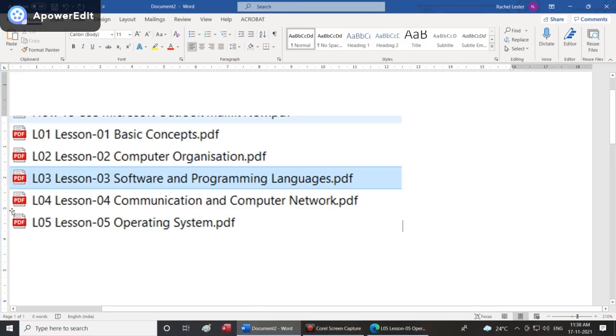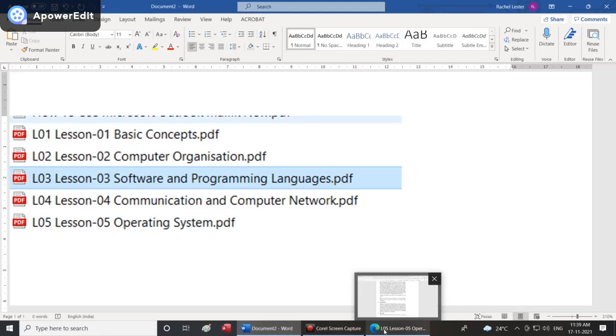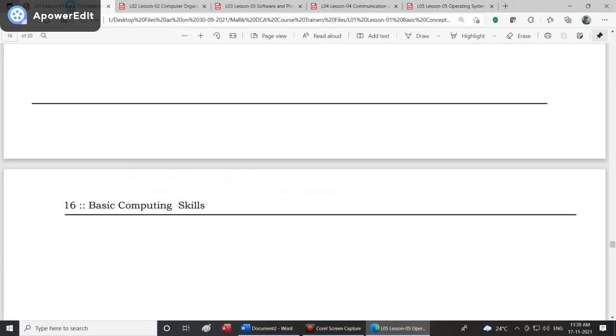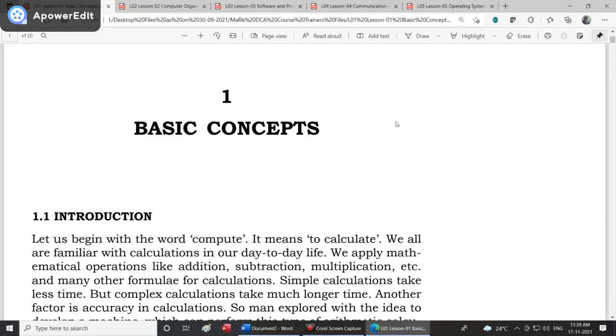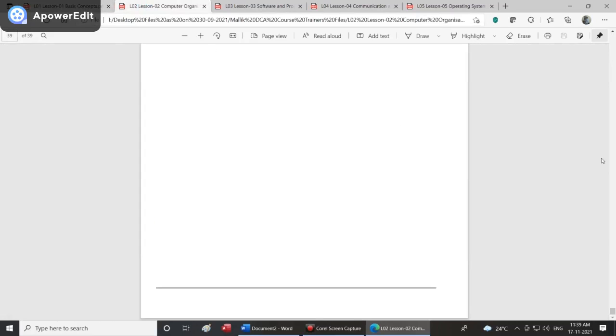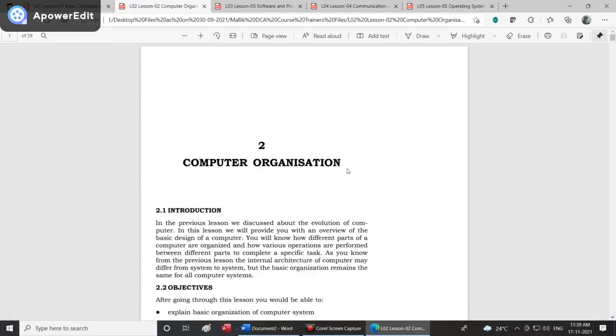Okay, now we will go through a small brief of what is basic concepts, what is computer organization, what is software and programming language, what is communication and computer network, what is operating system. You will have individual videos for all of this. You should see all the 5 videos. Okay, so we will go to the first lesson, that is basic concepts. So here is my first lesson, which is called basic concepts. What does this actually look like? It looks like this: basic concepts. The second one is the second lesson. I'll go to the second lesson, which is called computer organization.